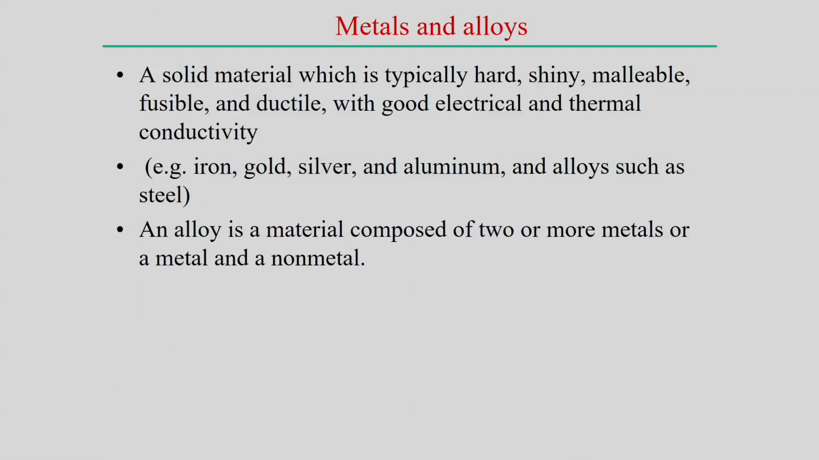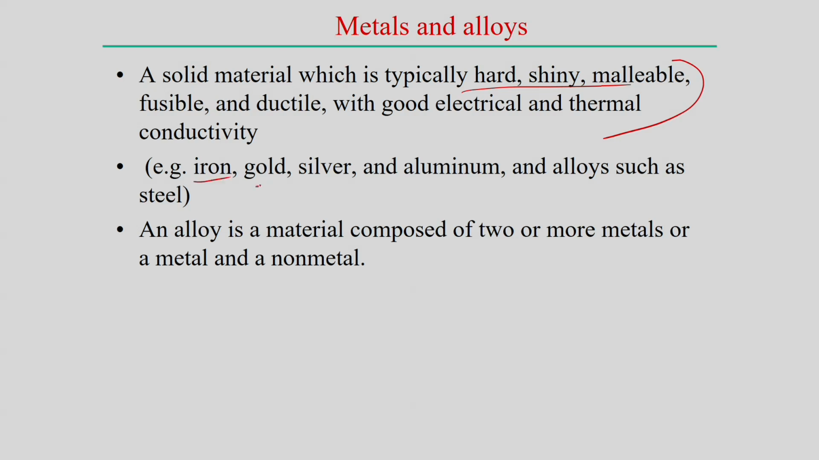Now, we will try to look into the different metals and alloys, that means an overall idea or overall knowledge about the different types of metals and alloys normally used in engineering applications. So, metals and alloys, the definition of metals I think is not necessary at this level. It is very hard, shiny, malleable, ductile, these are the typical properties, along with the good electrical and thermal conductivity that normally happens in some of the metals.